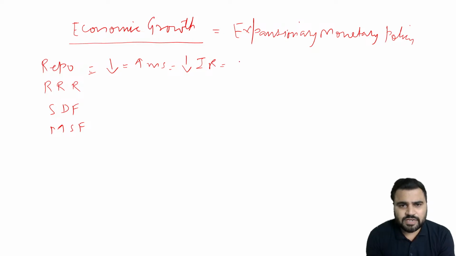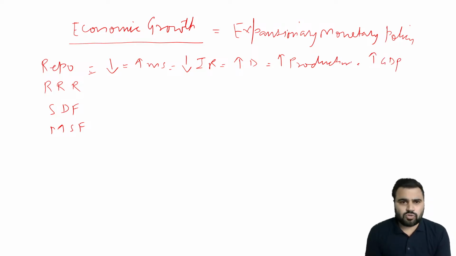And when the interest rate comes down in the economy, there will be an increase in demand. In order to fulfill that demand, producers have to produce more. So there will be an increase in production, and an increase in production means an increase in GDP, which means there is economic growth. Right? So this is how this mechanism works.